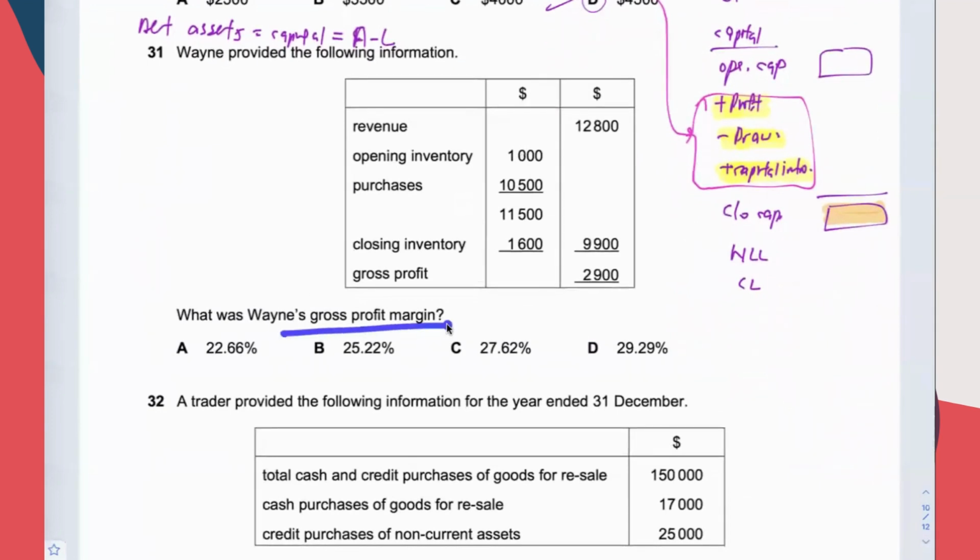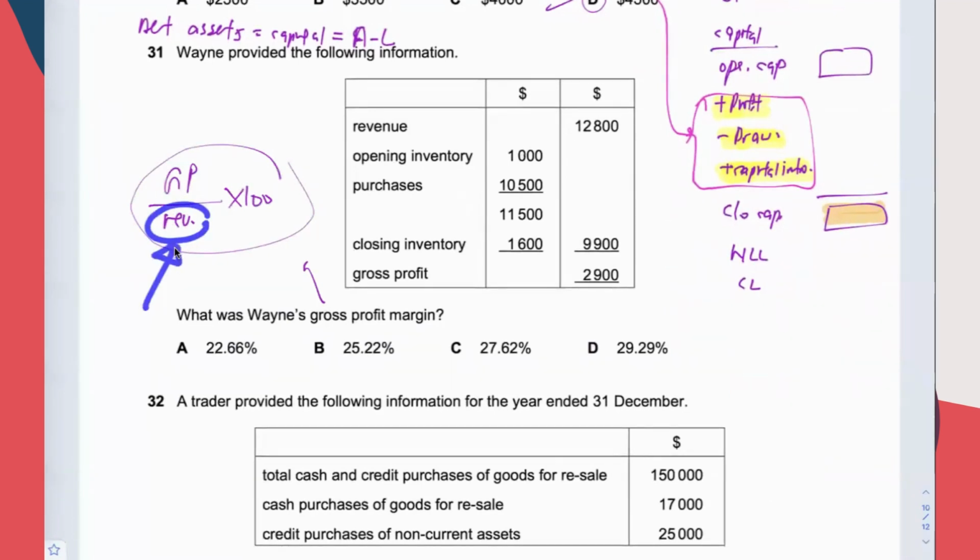What is gross profit margin? This one you can relax a bit, unless you don't know the formula. Gross profit over revenue times 100. See the question? If you have sale returns, make sure you minus sale returns first, and use the number that is after minusing sale returns. But not for this question. This question has no sale returns.